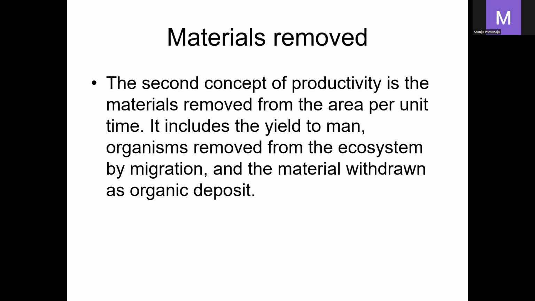The second concept is materials removed. In a particular ecosystem, after some time, after harvesting, the crops are removed. So the materials are removed as crop yield to man, or the organisms are removed from the ecosystem by migration. Due to migration the number of individuals is decreasing, and the materials are withdrawn as organic deposits, that is, after death and decay of organisms.